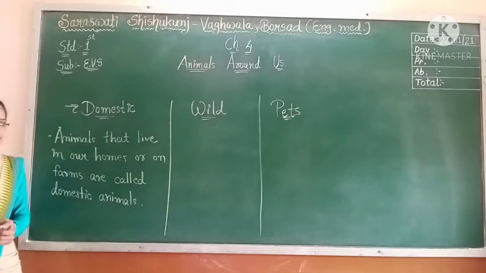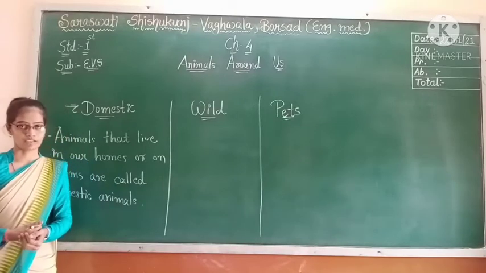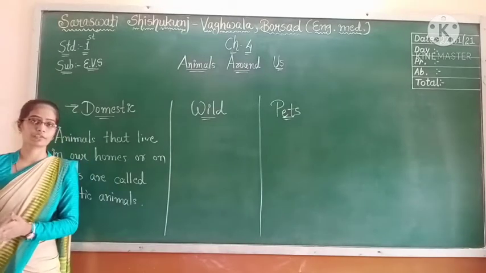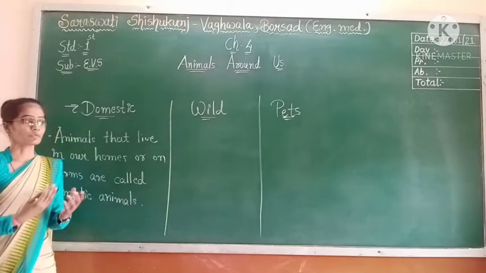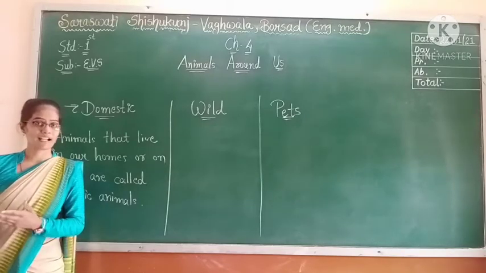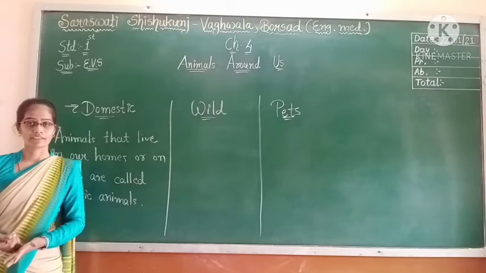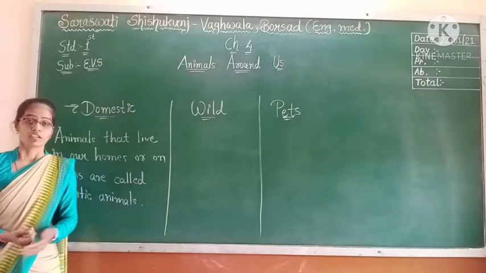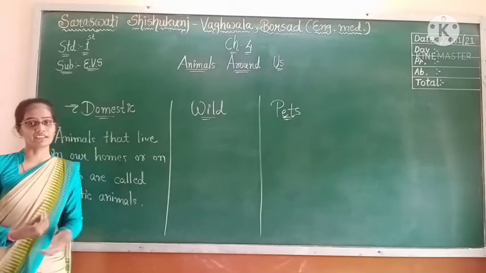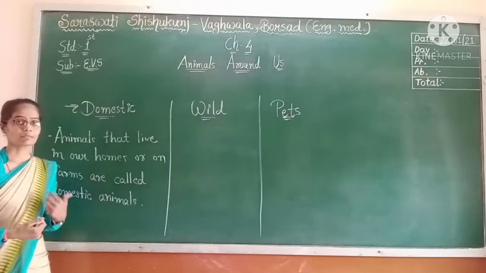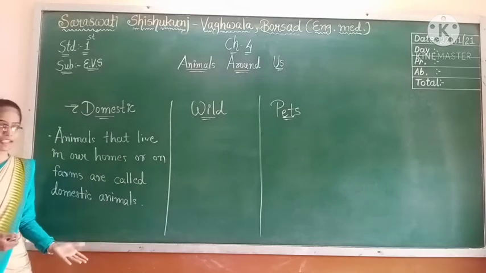Cows, buffaloes and goats give us milk. Bullocks are used to plow the fields. Sheep and rabbits give us wool. This is why we keep them in our homes. So this is what we learned about domestic animals.